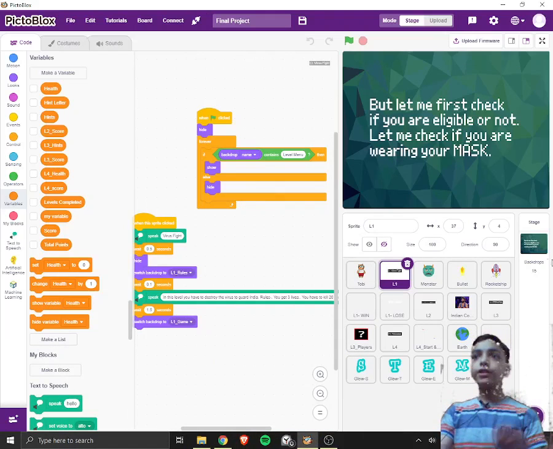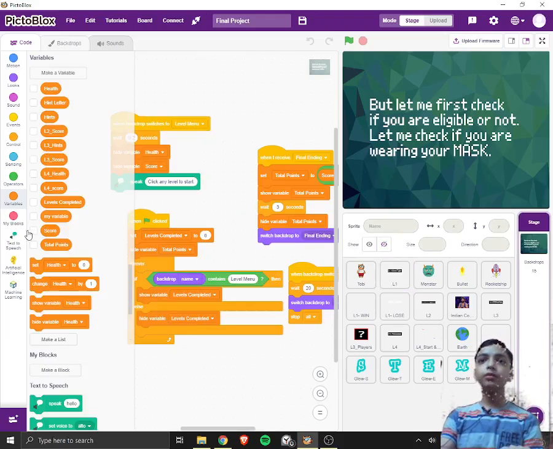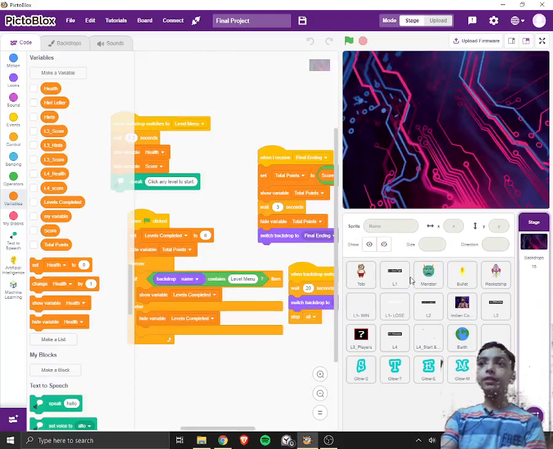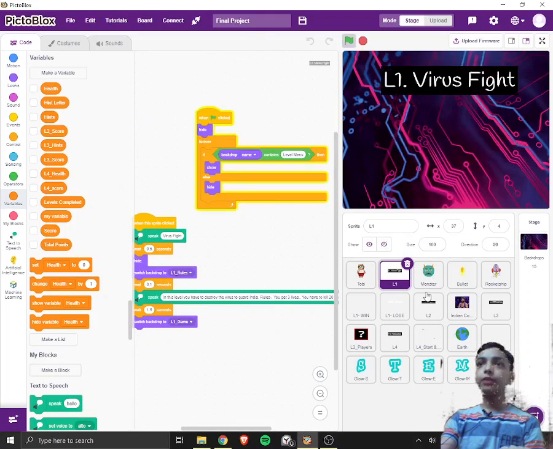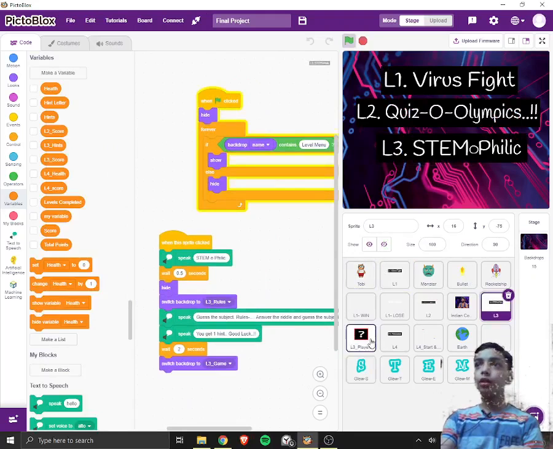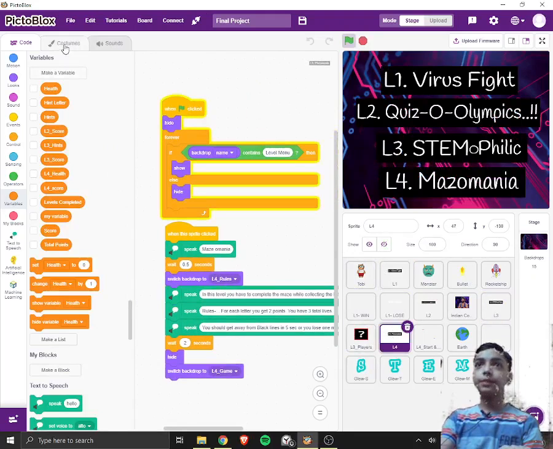So I'll show you the backdrop of the level menu. So here is the level menu. Since I have done it manually, I am showing it to you all. That's why I have to show all the levels separately. So these are all the levels. When we click on the virus fight, it will start the game.